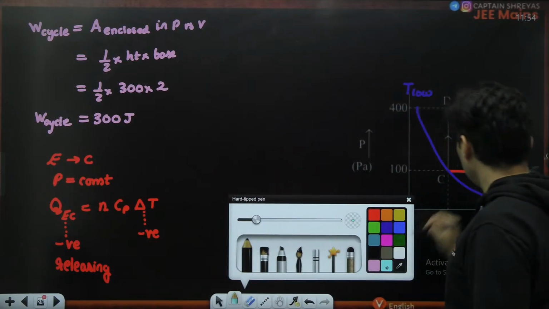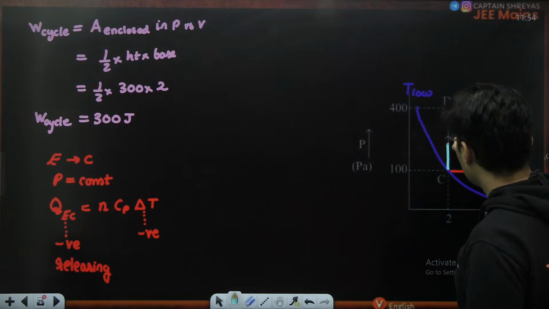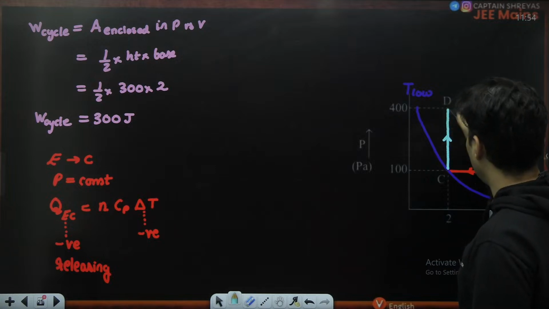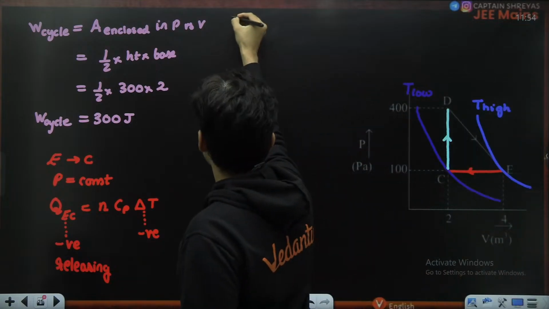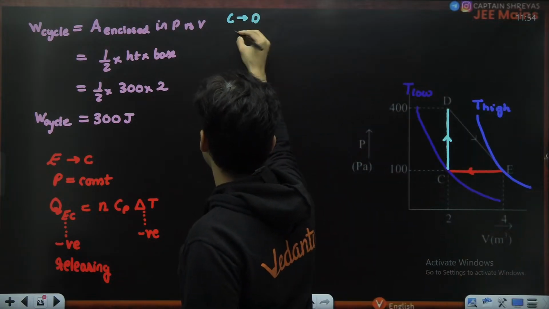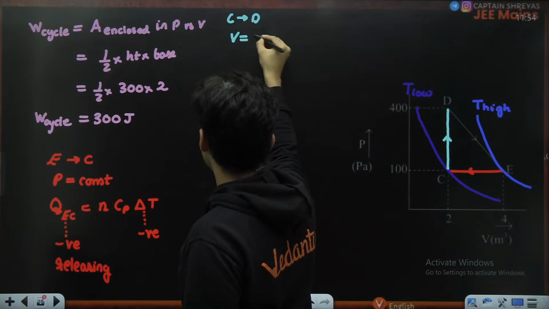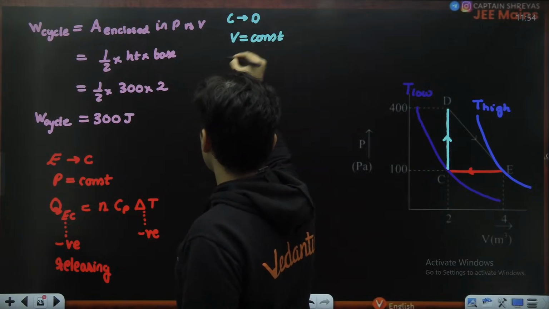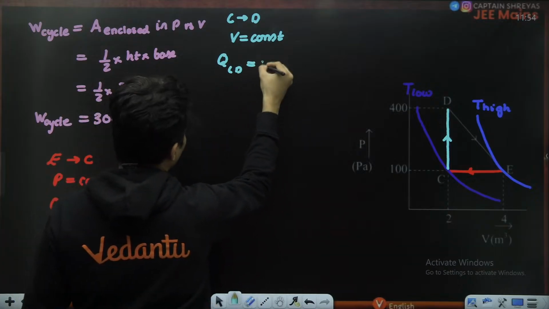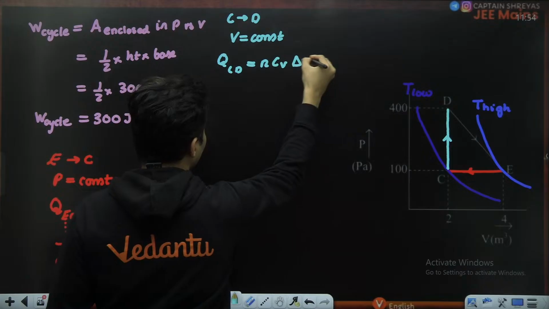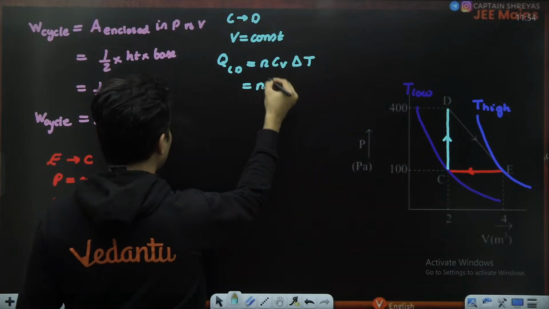Let us go from point C to point D. This is a process which is definitely isochoric. The volume is constant. So the heat which will be involved from C to D will be given by n Cv delta T. Okay, what is Cv?